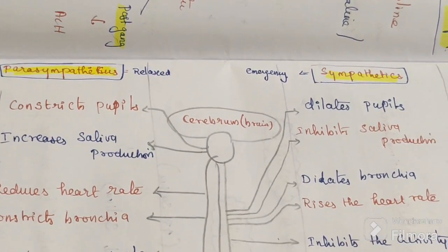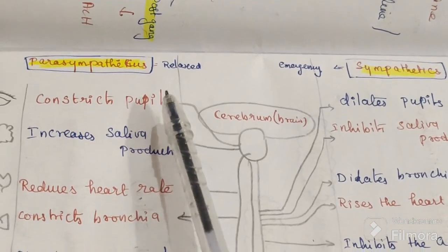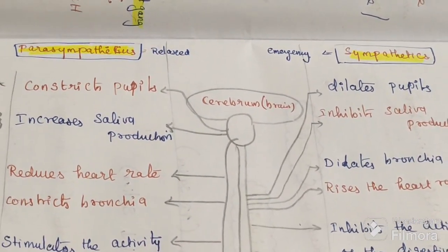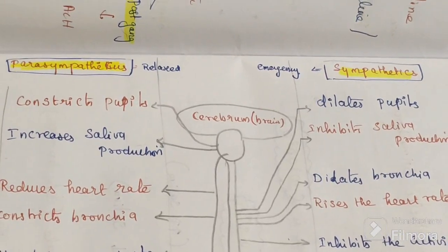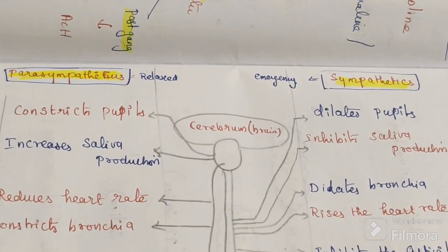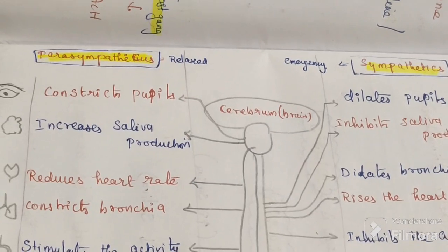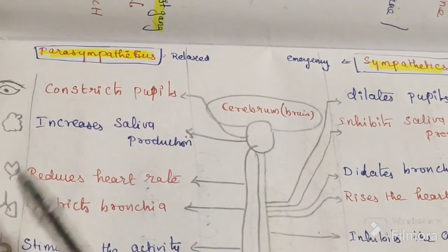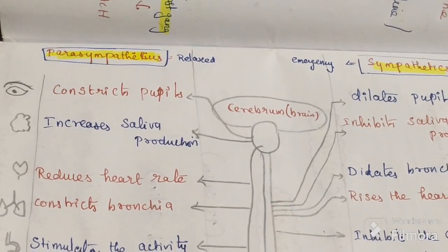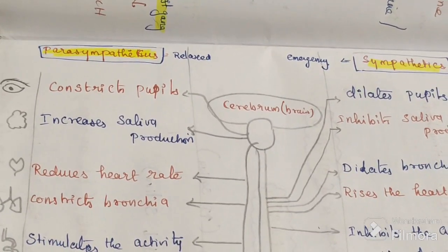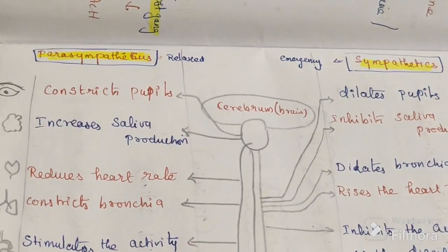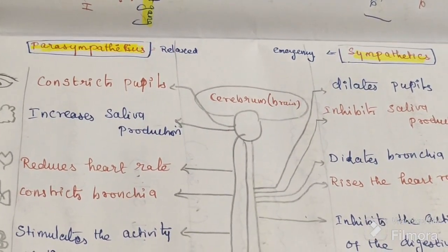If we are relaxed, whenever we feel relaxed, that time parasympathetic comes into action. Parasympathetic means relaxed. Suppose I am reading, I don't have any tension.